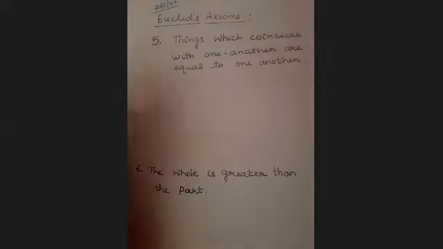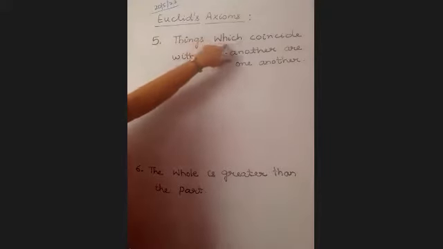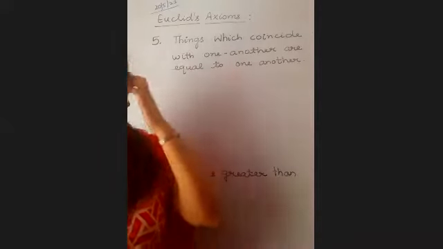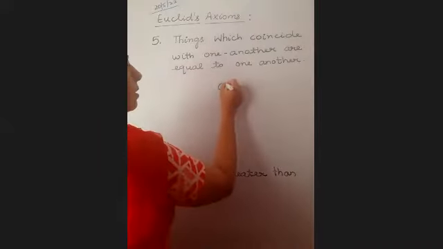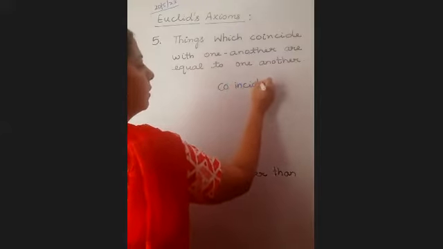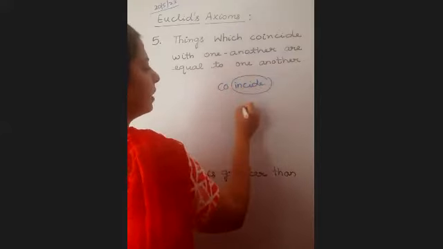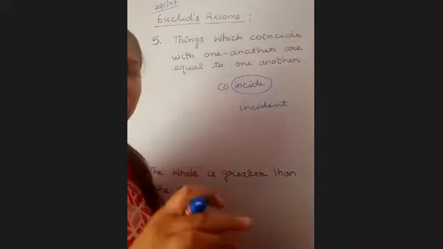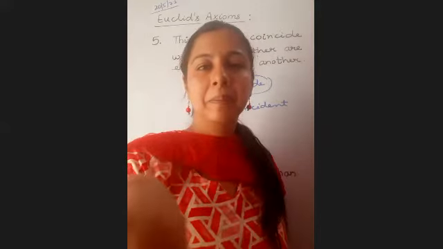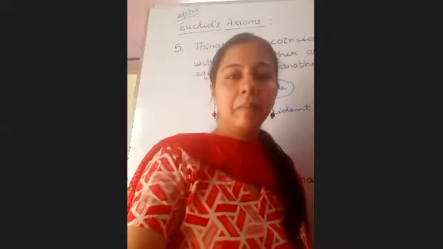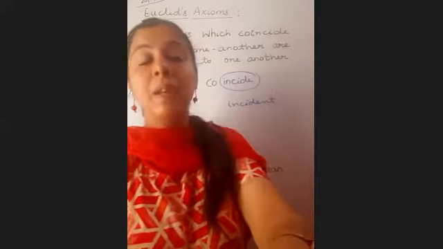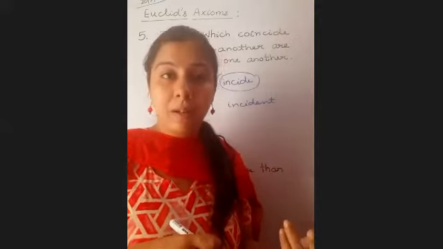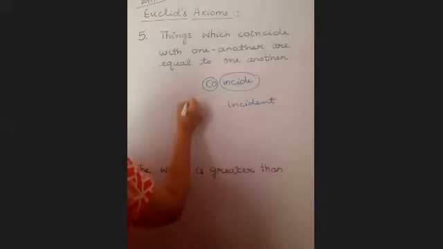This is the fifth axiom which says things which coincide with one another. Now children, what is the meaning of coincide? Let us first understand this. Coincide is made up of the word incident. What is the meaning of incident, if any one of you can tell me? Ma'am, accident. Yes, incident means when something happens, some incident, something to occur. And co here means same.